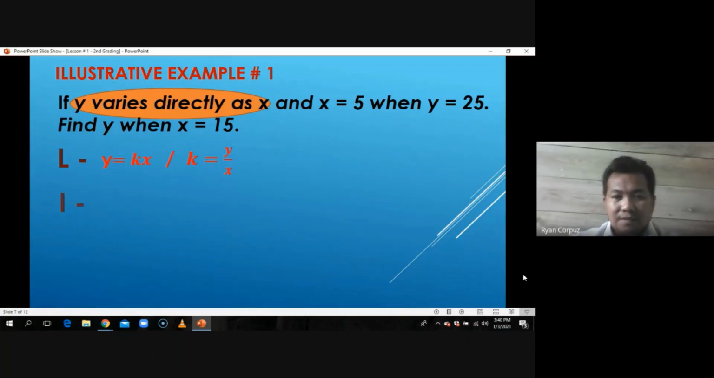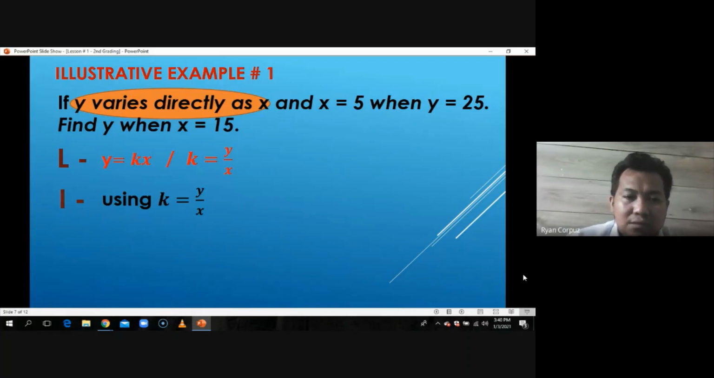Then, using the second step, k should be solved. So we got two formulas in our first step. The second formula, which is equated to k, is to be used in solving for the value of k, or what we call the constant of variation. The first complete values in the given problem are used to find the value of k. Particularly, x is equal to 5 when y is equal to 25.